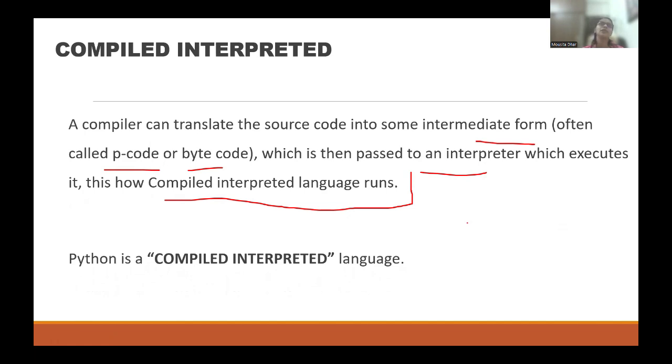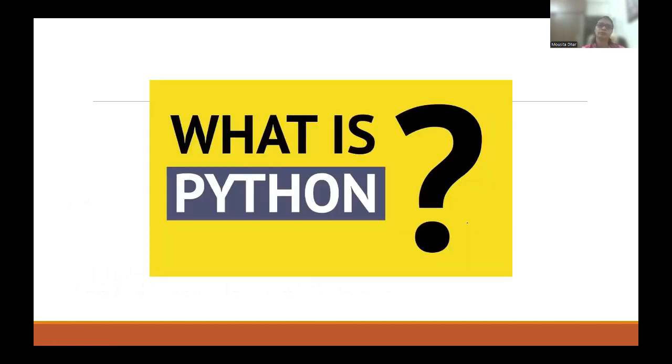But in depth, if we want to see the proper execution and what is happening inside, then we must say that Python is a compiled interpreted language. Let's discuss that also. When we discuss Python, we will discuss why Python is compiled interpreted, and what the advantage is also. So before that, let's see what Python is.